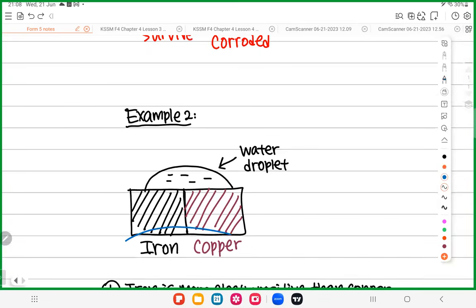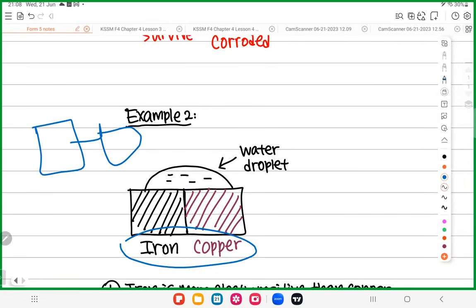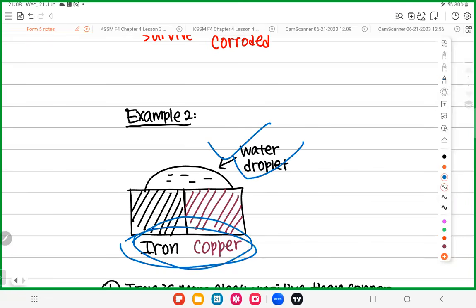Why? Two metals connected together. Remember, they're not necessarily touching. If they are connected by wire, also okay. So two metals connected and then exposed to water and oxygen. The oxygen can come in from the surrounding. Oxygen also can be dissolved in the water. So when you have water, oxygen, and two metals, this is electrochemical corrosion.